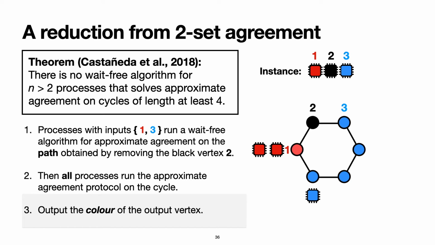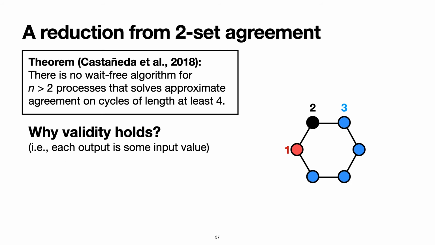Note that since all processes converged on the vertices incident to a single edge, there are at most 2 output values for the 2-set agreement problem. So the agreement condition of 2-set agreement is always satisfied. Now, let's think about why validity holds. The output values have to be a subset of the input values.